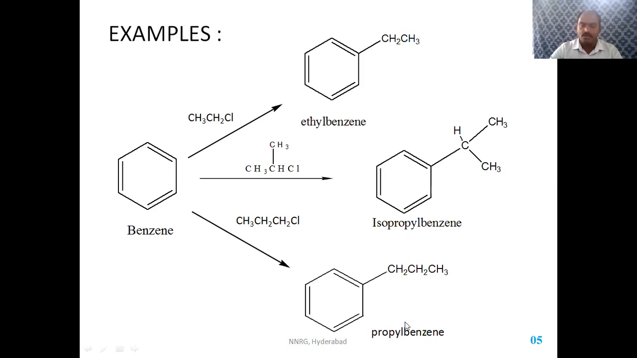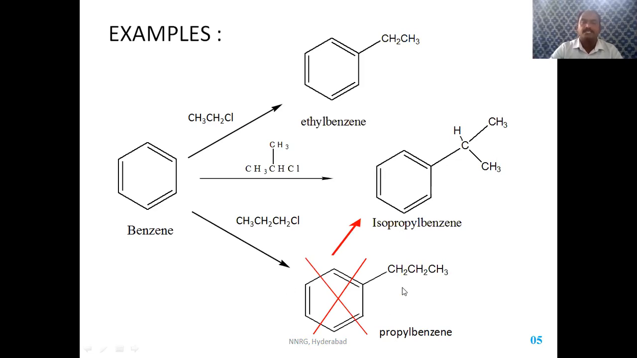But that is not true. Propyl benzene is not formed. Why is propyl benzene not formed? Then what is the product formed? It forms again isopropyl benzene. It gives rise to isopropyl benzene, but not propyl benzene. So what is the reason?